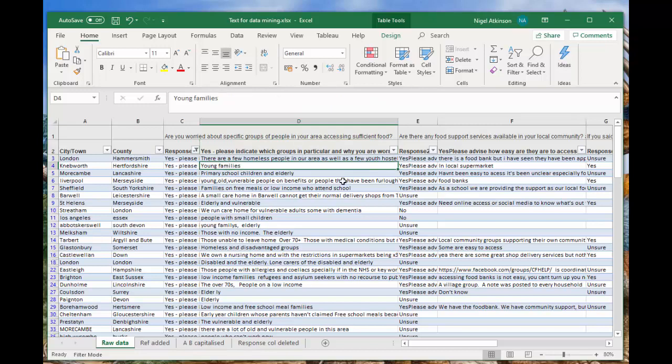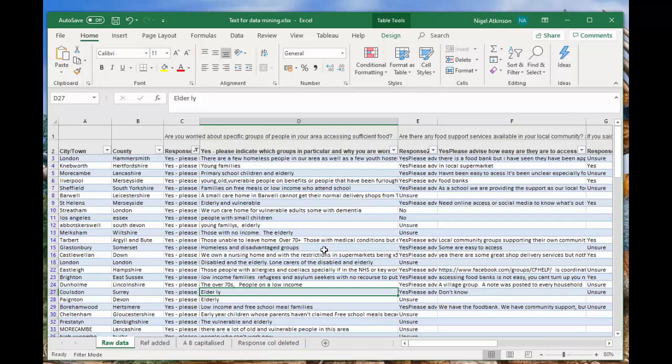So young families there with families spelled correctly. We've got young families down there with families spelled incorrectly. We've got elderly there. Then we've got someone who's made a slight mistake in spelling elderly. So there's lots of variation associated with this data, which makes it quite hard to analyse. Text mining and using Orange can help with this, and we'll have a look at what we can do with this.